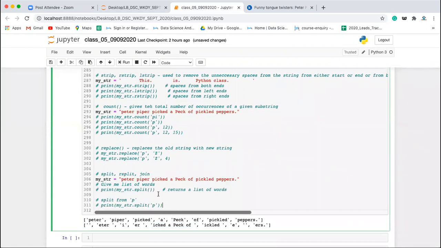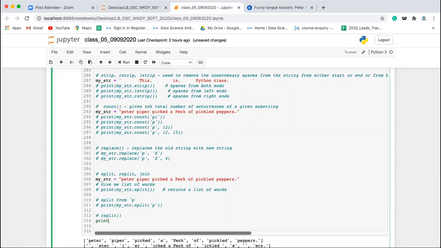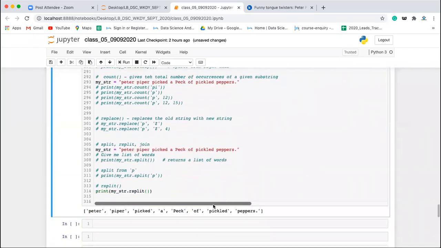Now, how can I join the string? So this is the split method, and the rsplit method basically does the splitting from the right hand side. Similar to this split. So what I'll be doing here, I'll be using print my underscore str dot rsplit. Execute this, it will be splitting from the right hand side. Okay. Fine.